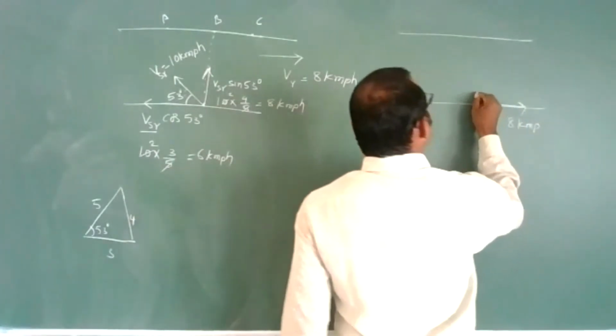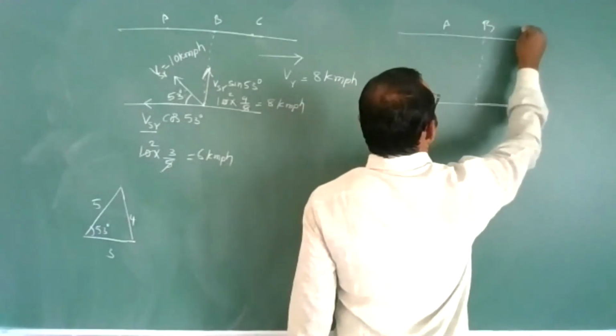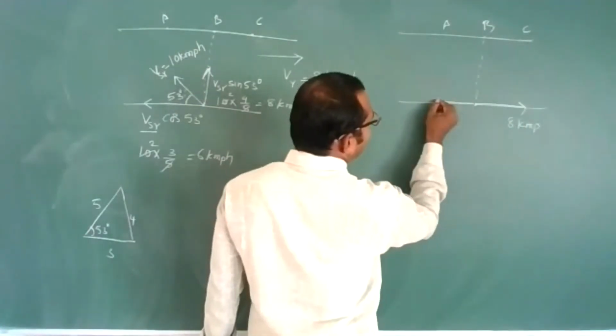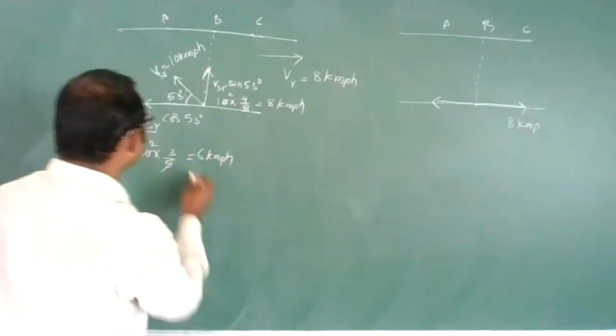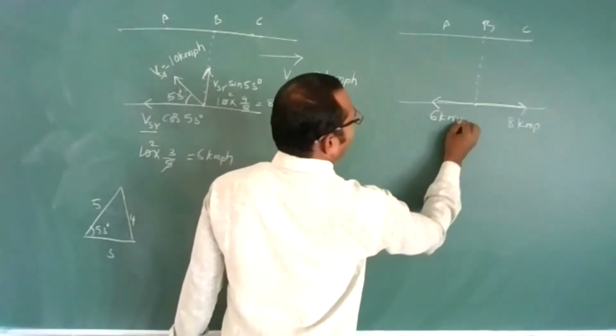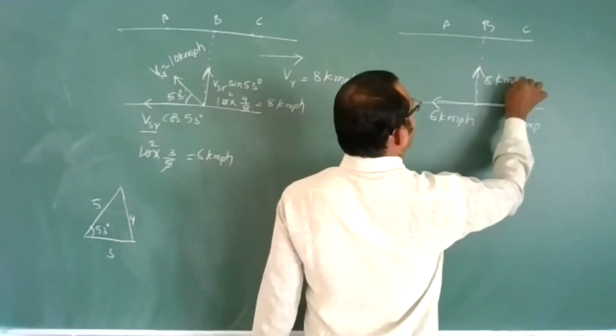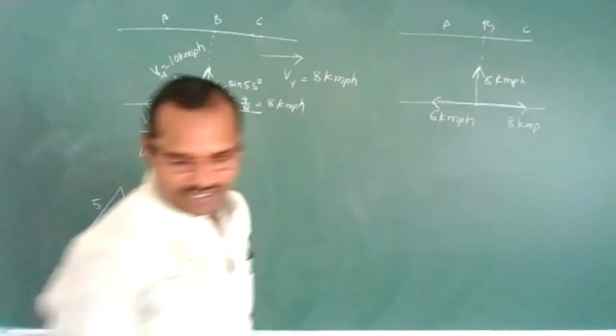This is point A, point B, and this is point C. In this direction, the velocity of the swimmer is 6 kilometer per hour, and in this direction it is 8 kilometer per hour.